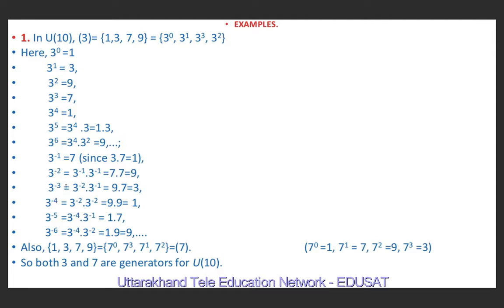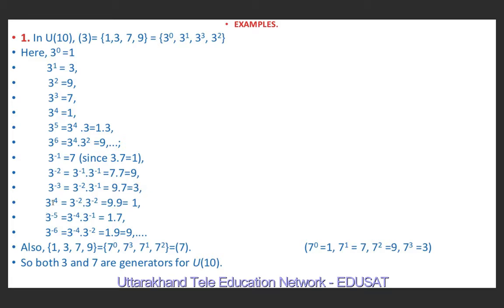3 raised to power minus 3. 3 raised to power minus 3 means 3 raised to power minus 2 into 3 raised to power minus 1. 3 raised to power minus 2 we have calculated as 9. 3 raised to power minus 1 we have calculated as 7. So 9 sevens are 63. 63 divided by 10, the remainder is 3.